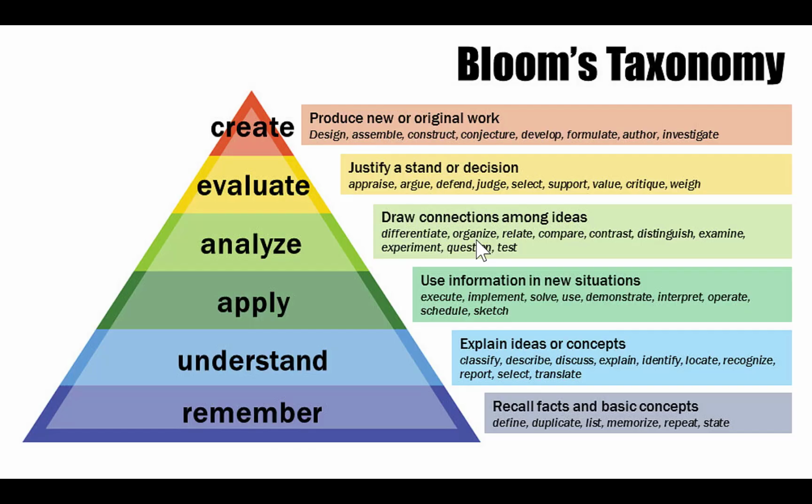Let's go on to the next level of Bloom's taxonomy. Okay, so here we are at the analyze level. So we have verbs such as differentiate, organize, relate, compare, contrast, distinguish, examine, experiment, question, test. All right. So let's see.